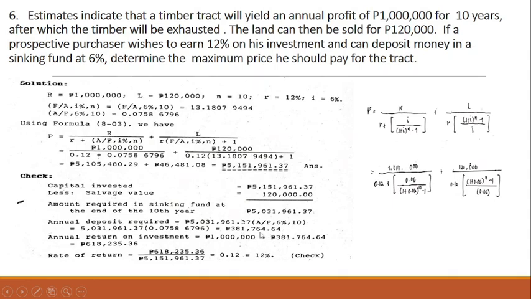So this will be your annual deposit required. So, ato ang na-answer kung pila ang maximum price you should pay for the truck annually.